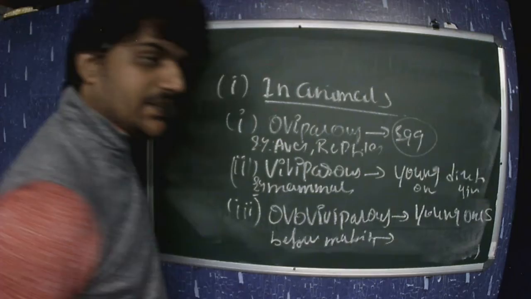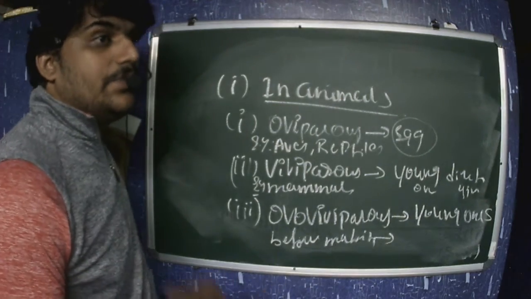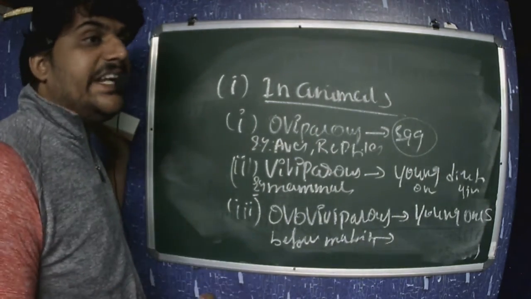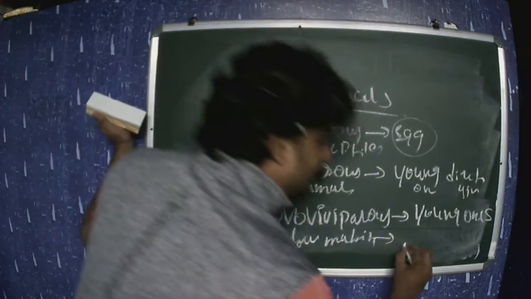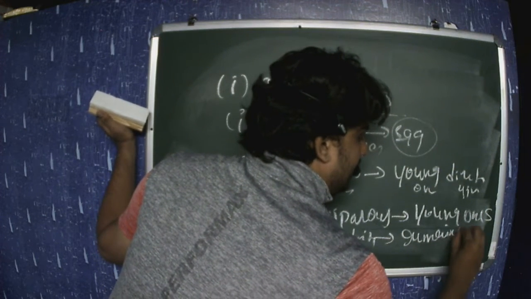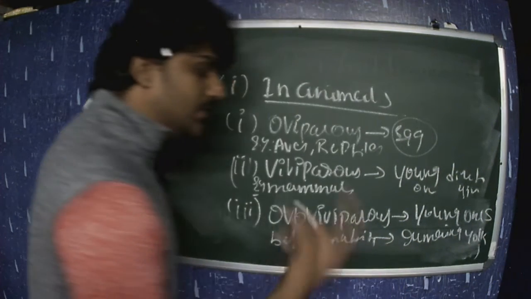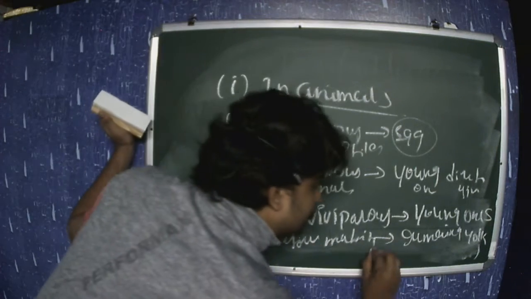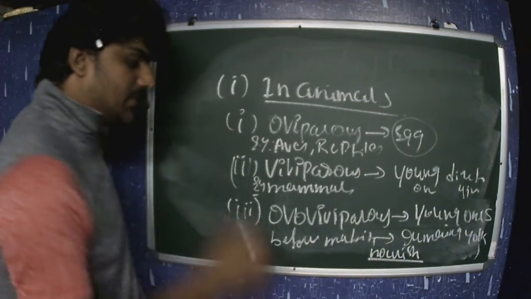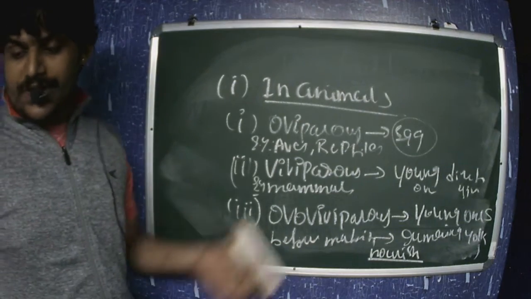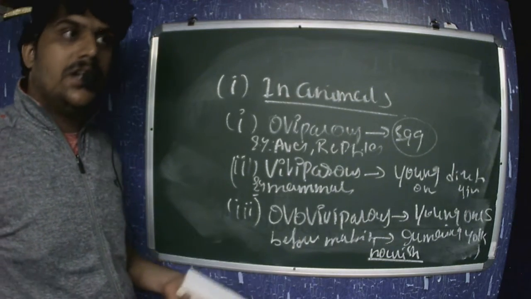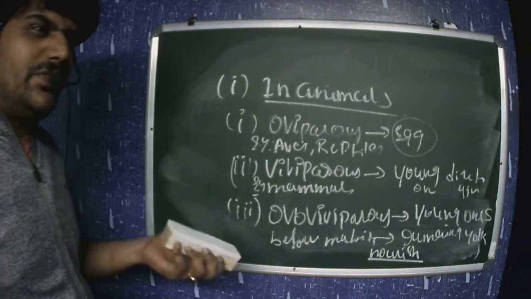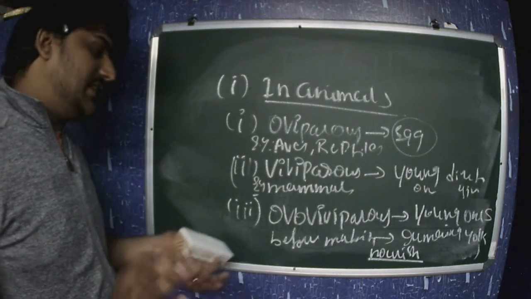The nourishment is provided by the remaining yolk, which nourishes the young one. A good example is the mud boa or sand boa. There are a few more examples for this.